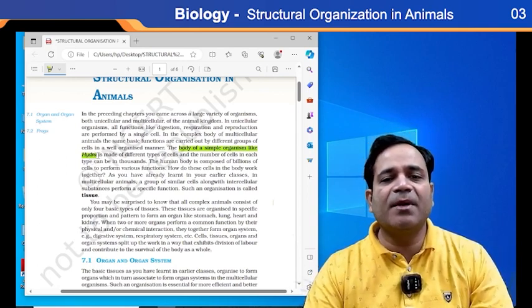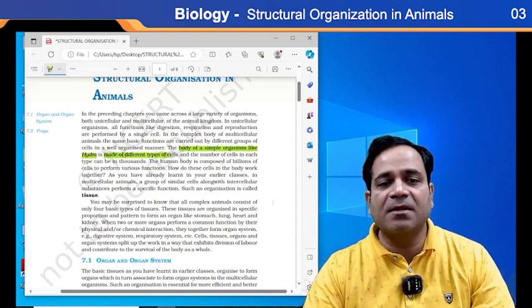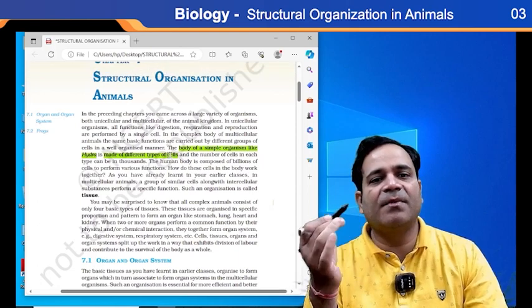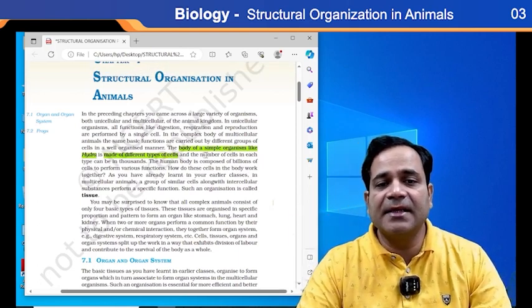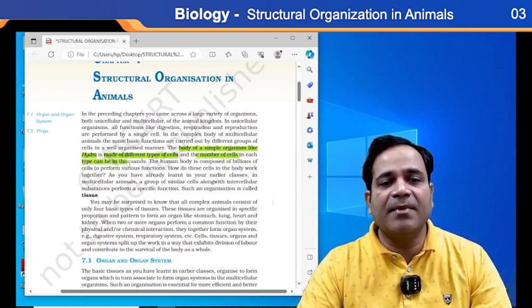So simple organisms like Hydra are made up of different types of cells, and the number of cells of each type can be in thousands.